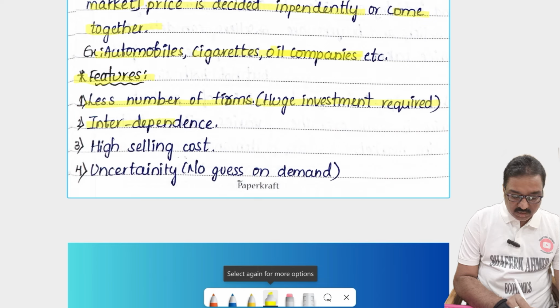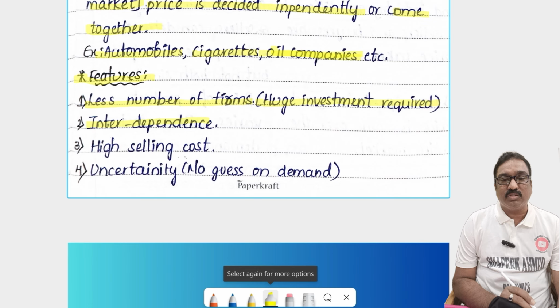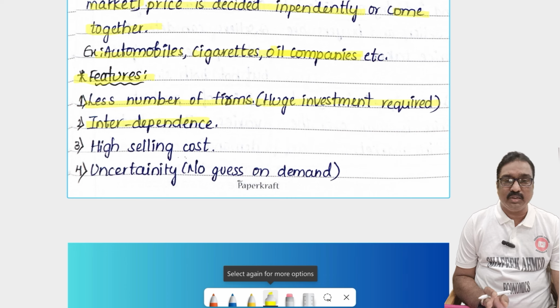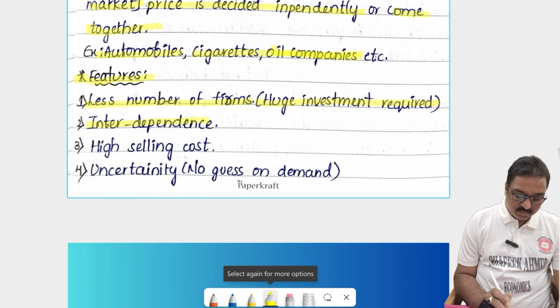And the second one, interdependence. In the oligopoly market, there are few sellers and few producers. That's why when one seller takes any decision, it depends on the other persons also. Immediately the others can take the same decision. So one depends on another, and that is called interdependence.